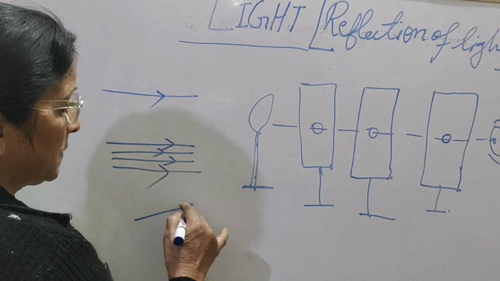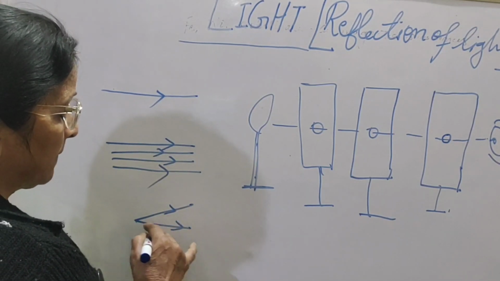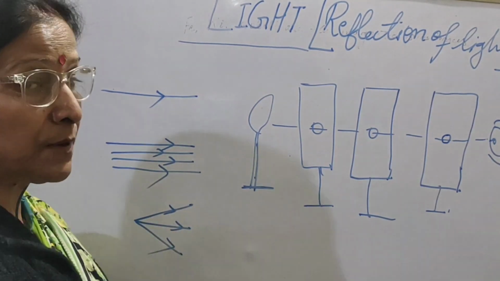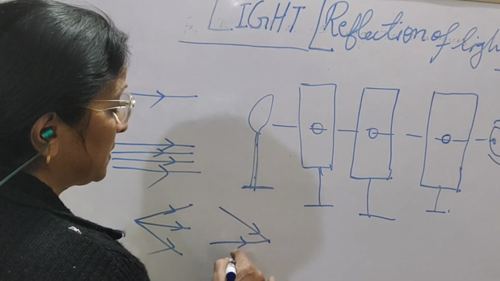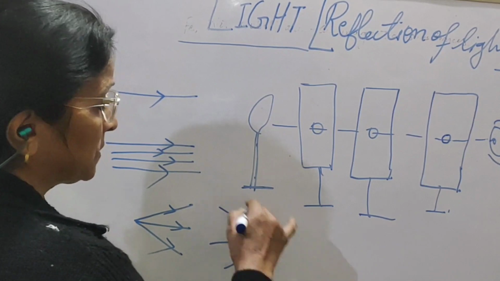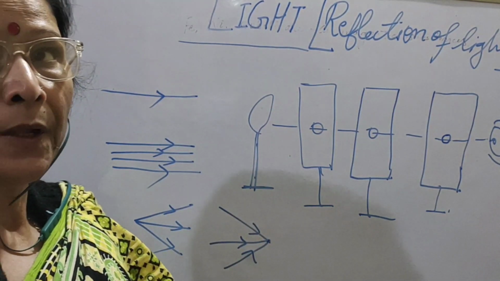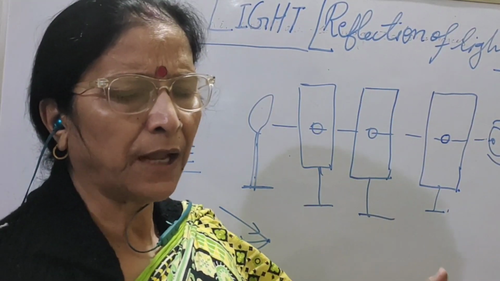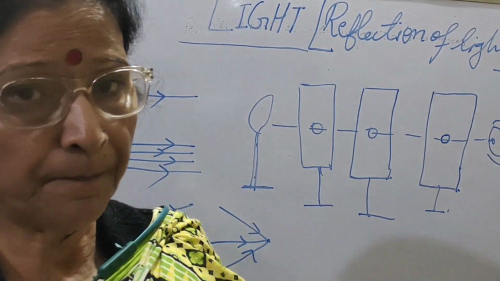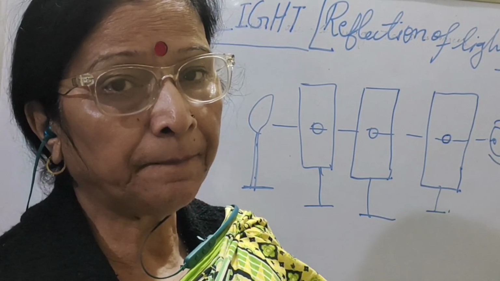When so many rays emerge from a point, then this is called a divergent beam. When so many rays get collected at a point, then this is called a converging beam. So these are all the basic things about light which we recalled.